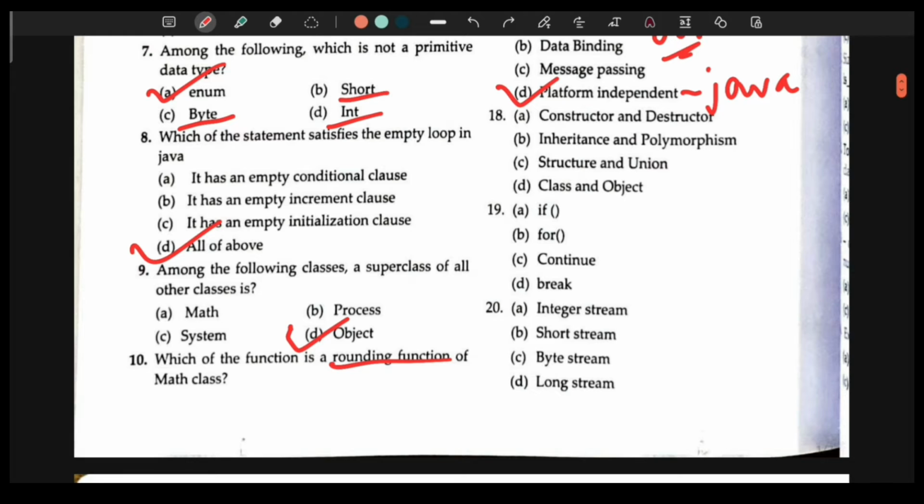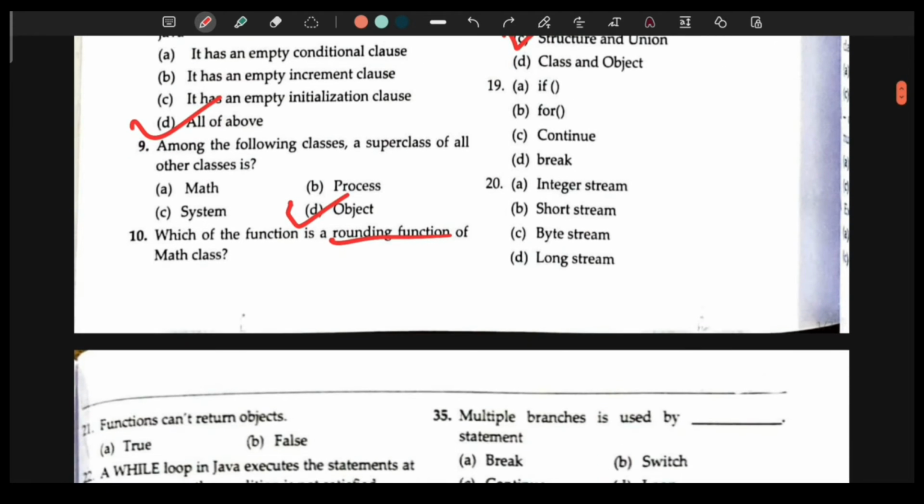Coming to the 18th question. A. Constructor and destructor, B. Inheritance and polymorphism, C. Structure and union, D. Class and object. So the answer here is structure and union, because structure and union are not in object oriented programming. 19th question. If, for, continue, break.